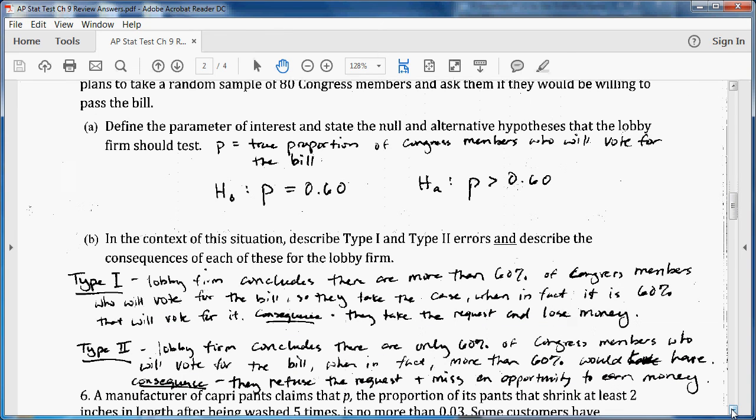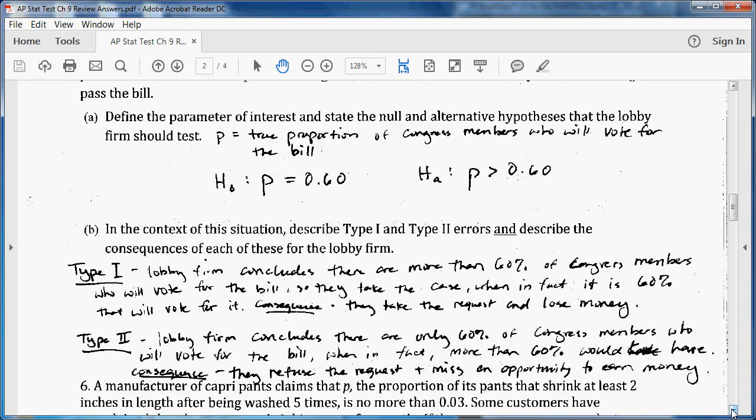Part B, in the context of this situation, describe type 1 and type 2 errors, and describe the consequences of each of these for the lobby firm. So type 1, the lobby firm concludes that there are more than 60% of Congress members who will vote for the bill, so they take the case when in fact it is 60% that will vote for it. Again, that is rejecting a true claim. So they'd reject the null even though the null was true. And the consequence would be that they take the request, but then they lose money.